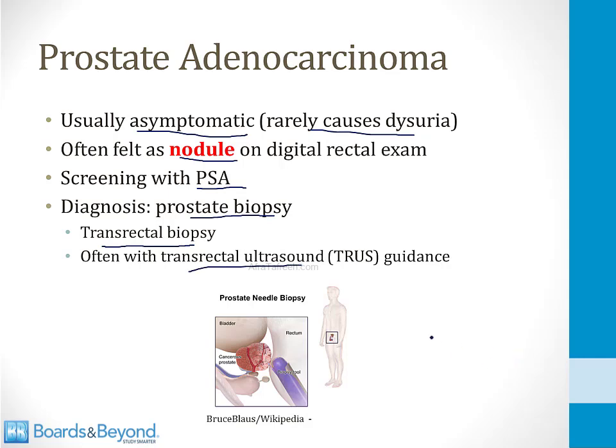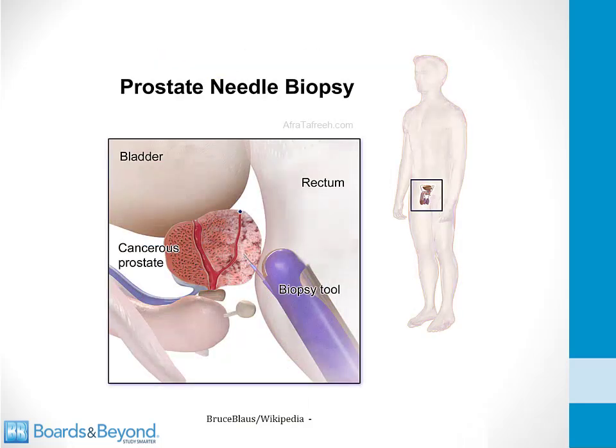And once again, this is a tie-in with anatomy. Since the prostate gland sits right in front of the rectum here, you can insert ultrasound and other tools into the rectum to get at the prostate gland, and that's how a biopsy is performed. Here's a zoomed-in picture just to make this clear. You've got a cancerous prostate gland here. This drawing shows the cancer in the posterior portion of the gland, which is where it often occurs. That means you can put biopsy tools, including ultrasound tools and needles, into the rectum and use the rectum as a way to get at the prostate and take a biopsy.